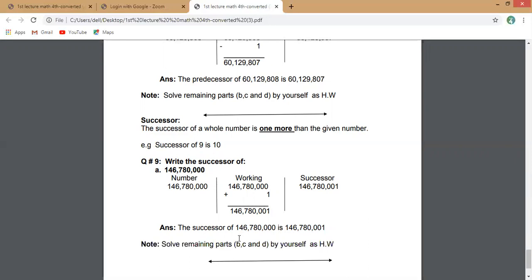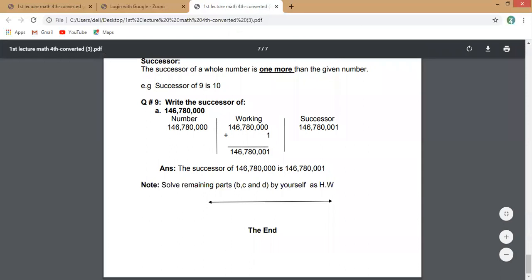Okay, solve the remaining parts B, C, and D by yourself. The end. Okay, now come to the question answer session. If I unmute you, then you are 100 students, and it's difficult for me to hear you at the same time. You have an option of raising your hand. So just raise your hand. Who has some problem?